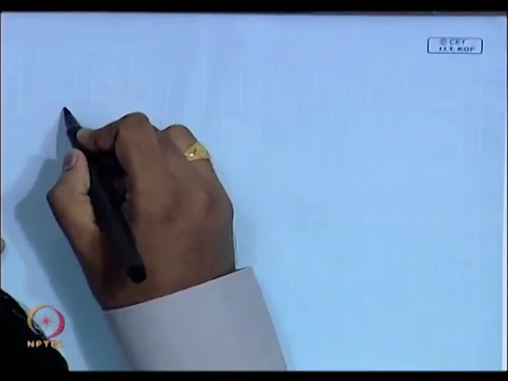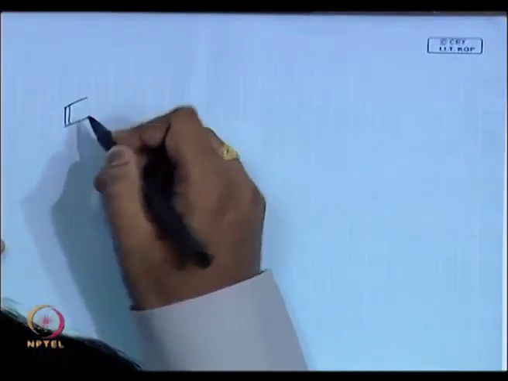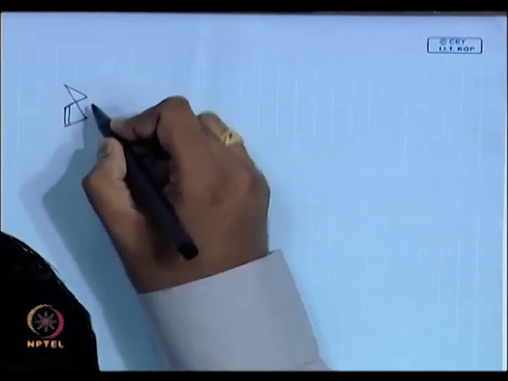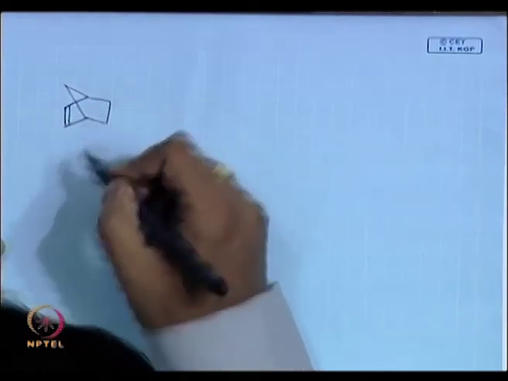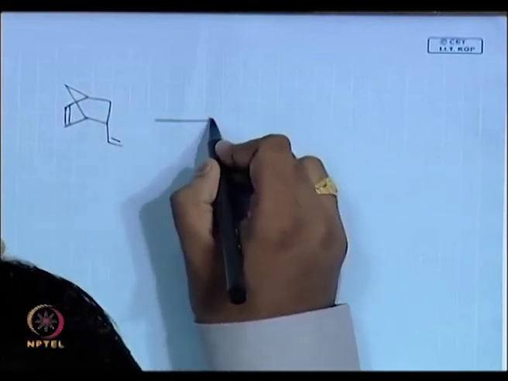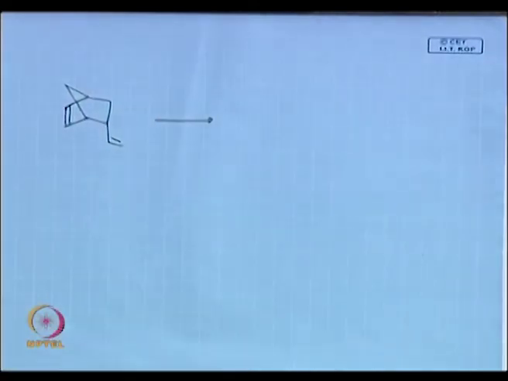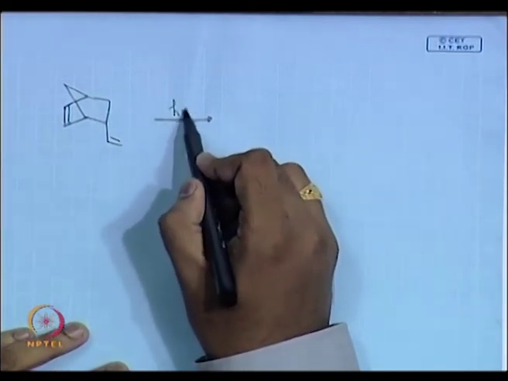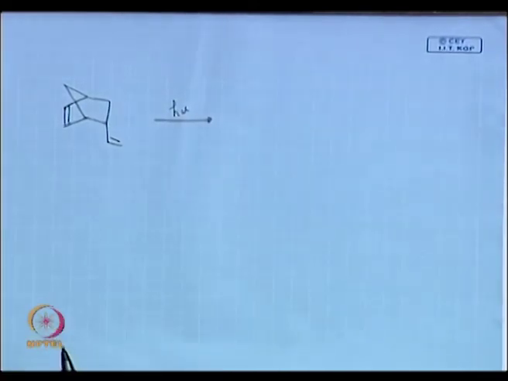Then we will see one more example and finish off. What happens here? I am directly photolysing. What will be your first step?